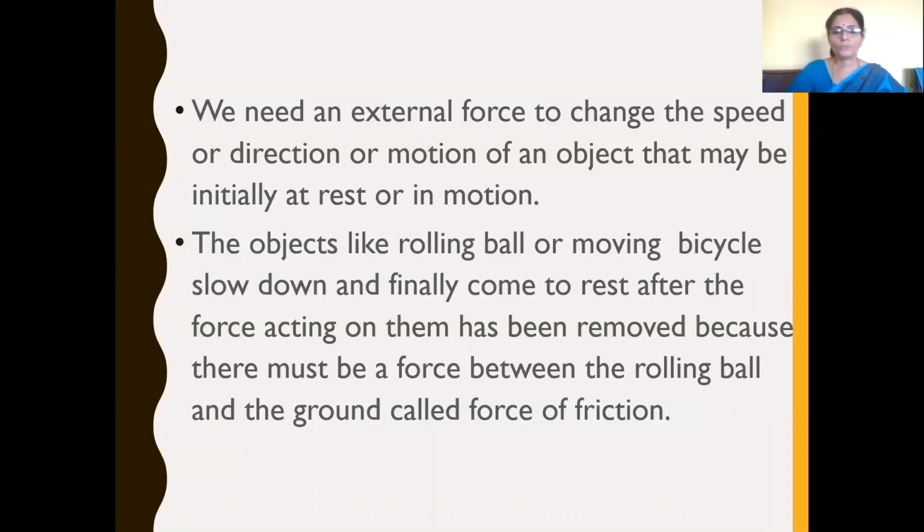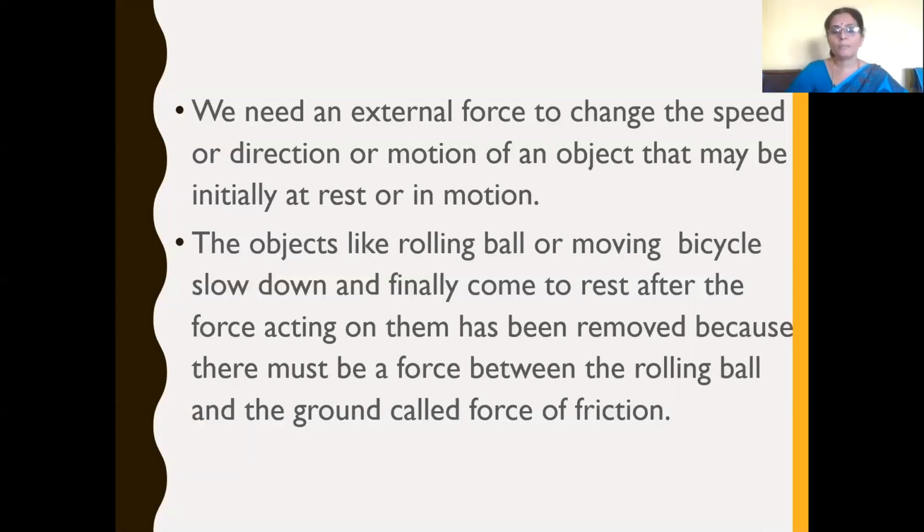And objects like a rolling ball or a moving bicycle slow down and finally come to rest after the force acting on them has been removed, because there must be a force between the rolling ball and the ground, which we call the force of friction.